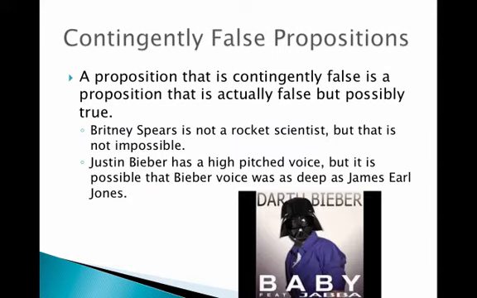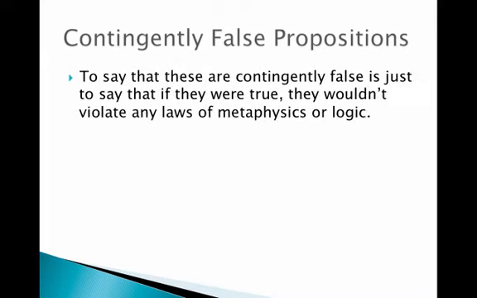A proposition that is contingently false, on the other hand, is a proposition that is actually false, but possibly true. Britney Spears is not a rocket scientist, but it is not impossible. Justin Bieber has a high-pitched voice, but it is possible that his voice is as deep as James Earl Jones. To say that these are contingently false is just to say that if they were true, they wouldn't violate any laws of metaphysics or logic.